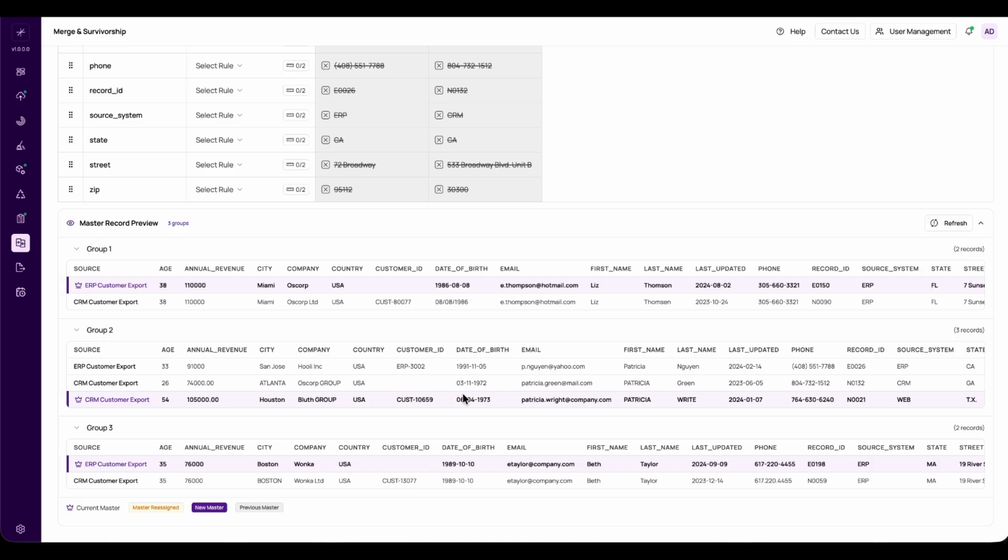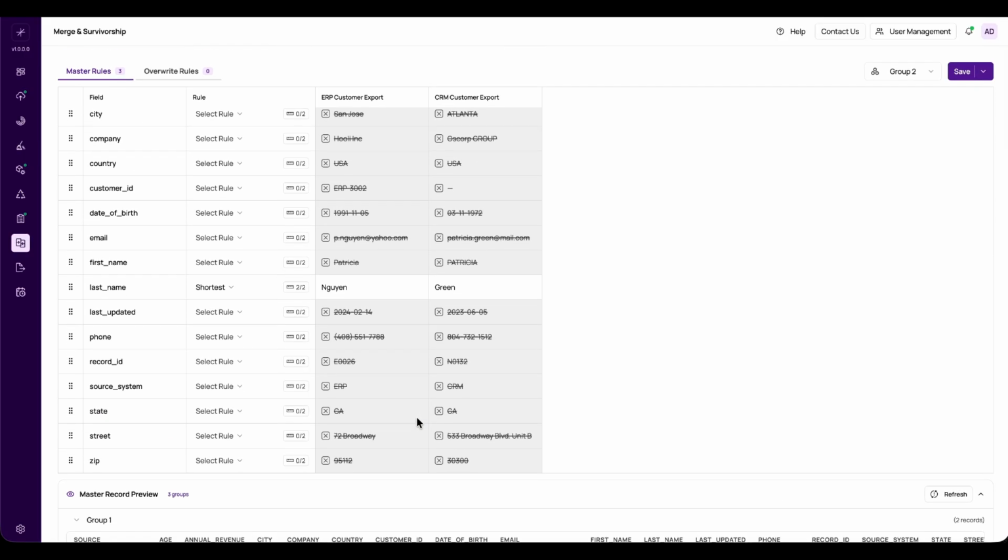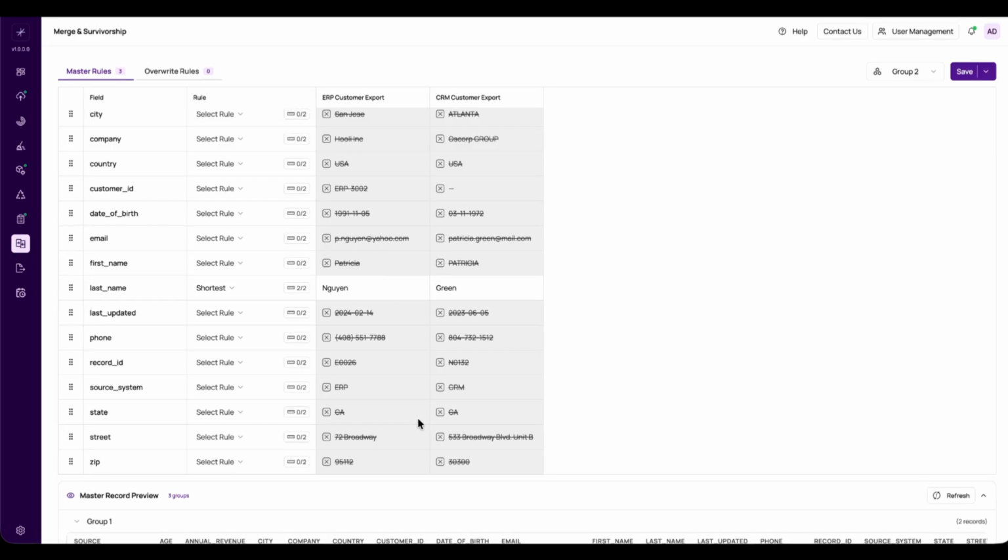The master record preview shows all 3 of our groups, so I can confirm that the golden record for each one looks correct before moving on. And that's the first phase. Our master rules have collapsed the group into a single golden record. Next, we refine it with the overwrite rules.